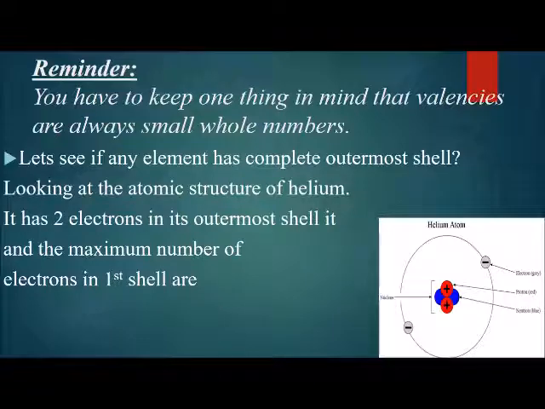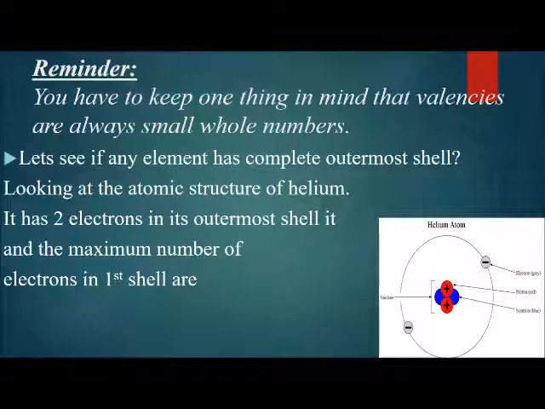Let's see if any element has a complete outermost shell. Yes, there are a few elements which have a complete outermost shell, which are actually the stable atoms. Looking at the atomic structure of helium, it has 2 electrons in its outermost shell and the maximum number of electrons in the first shell is 2.